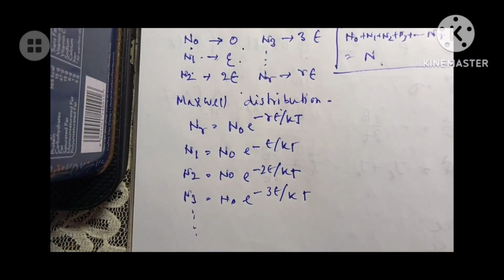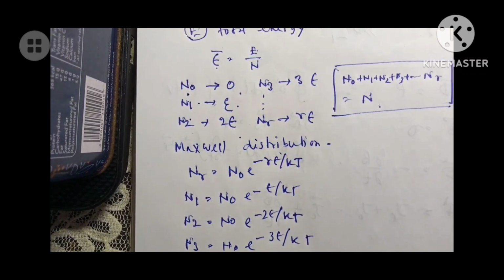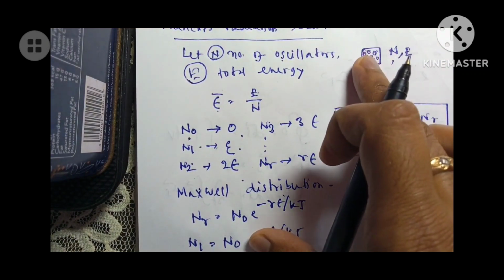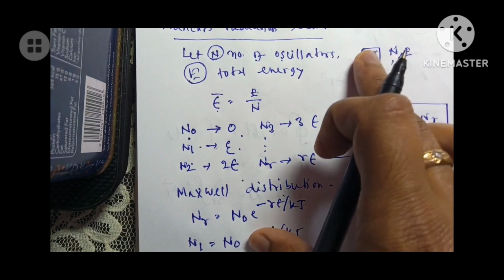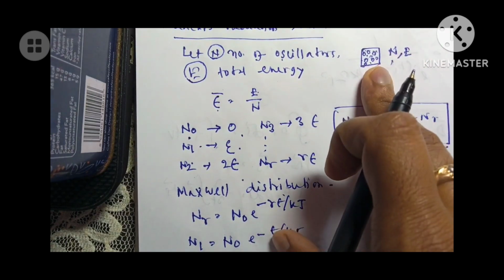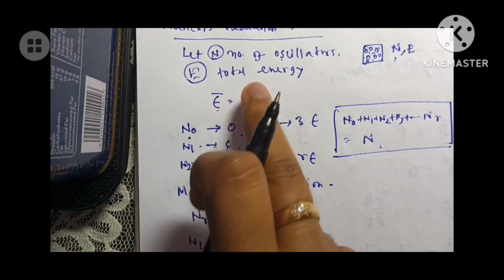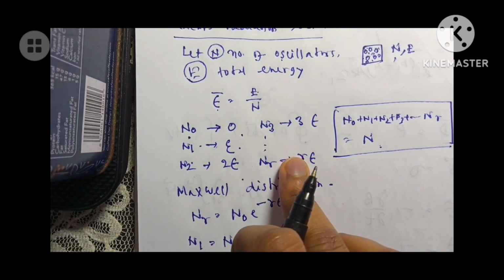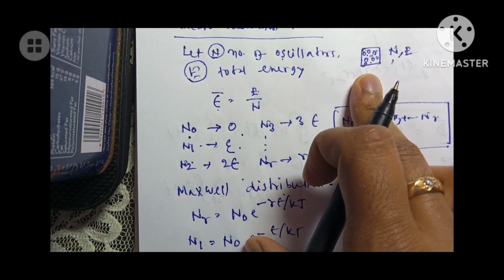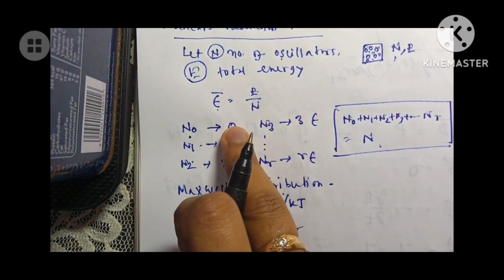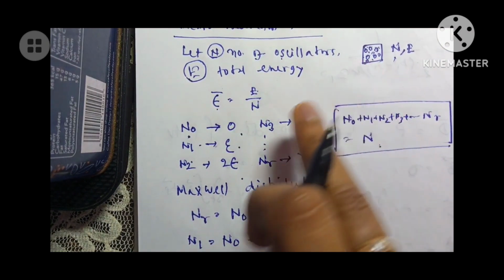So from the short discussion, what we can understand is that this is a black body. The black body has n number of oscillators at its surface. The total energy of the oscillators is E. The average energy is given by E by n, epsilon dash equal to E by n. Now according to Planck's hypothesis, the oscillators can have any energy starting from 0. So we have considered that there are n0 atoms which have 0 energy, and n1 atoms which have epsilon energy.